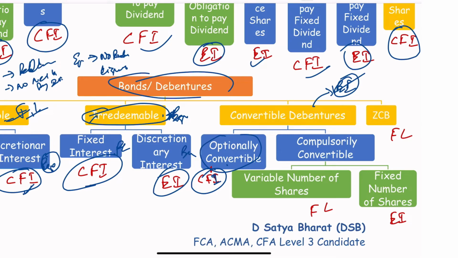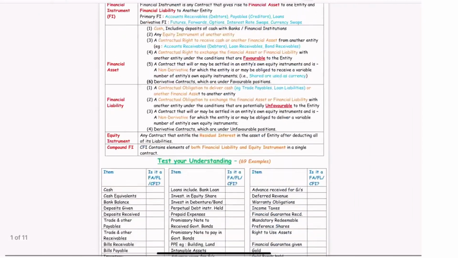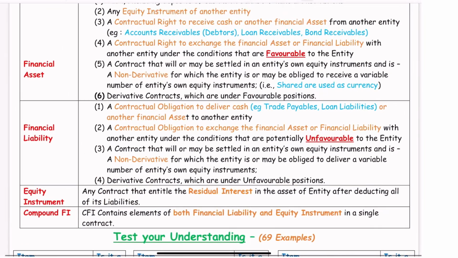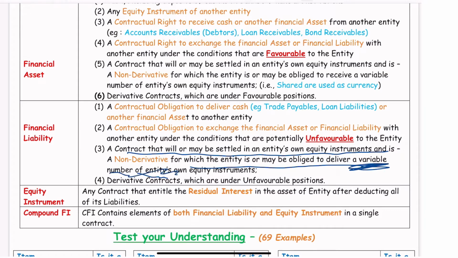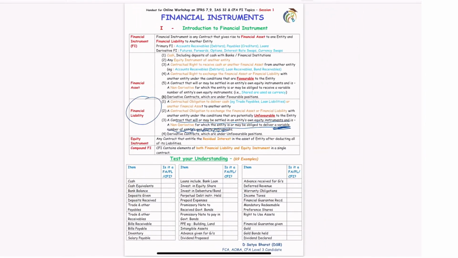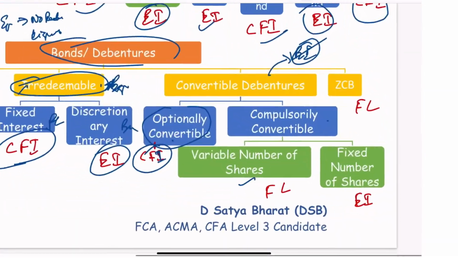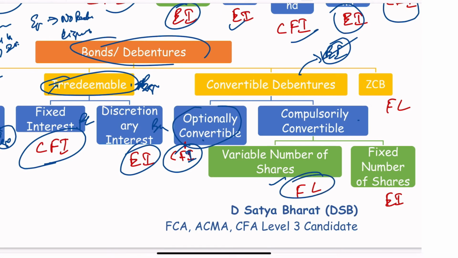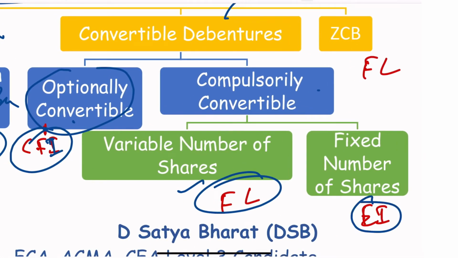Compulsorily convertible, there is no other option. But then still, if it is a variable number of shares, if you remember, there is a point we have seen: a contract that will or may be settled in an entity's own equity instrument, which is non-derivative, for which the entity is obligated to deliver a variable number of its own equity instruments. In that case, it is a financial liability. So that is the case we are talking about here. Variable number of shares is a financial liability. If it is a fixed number of shares, it is an equity instrument.